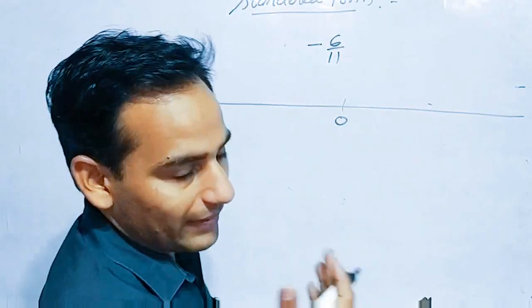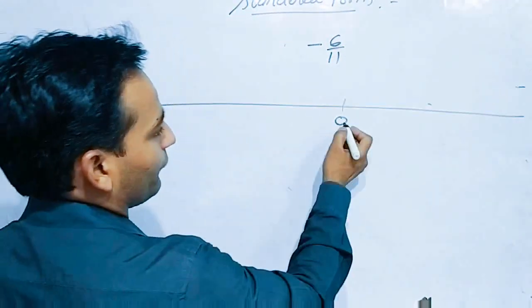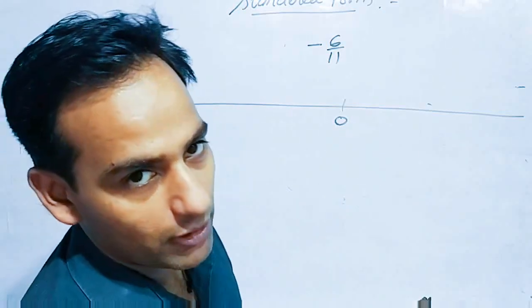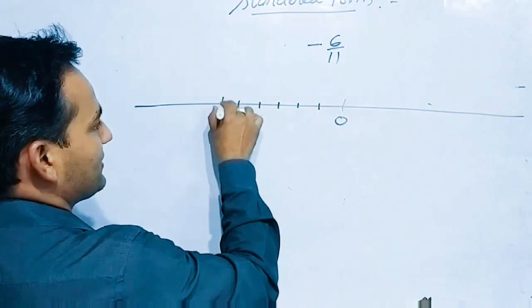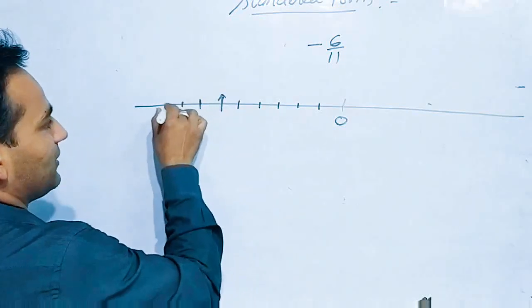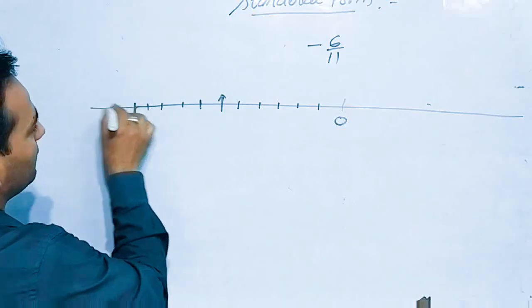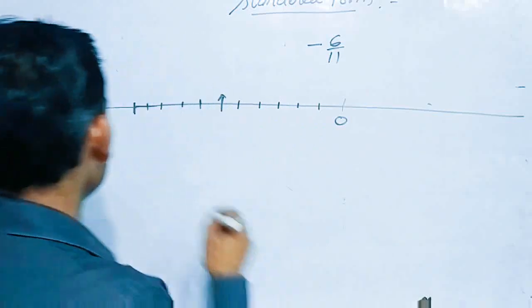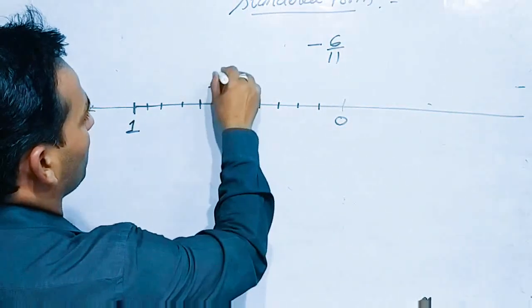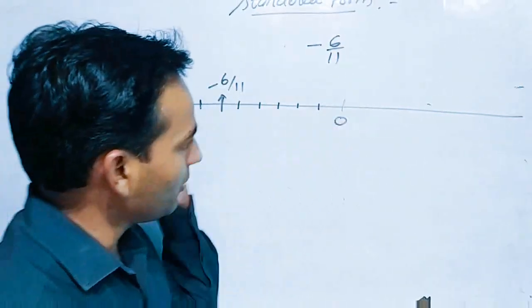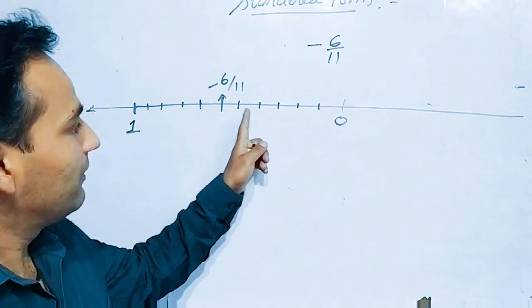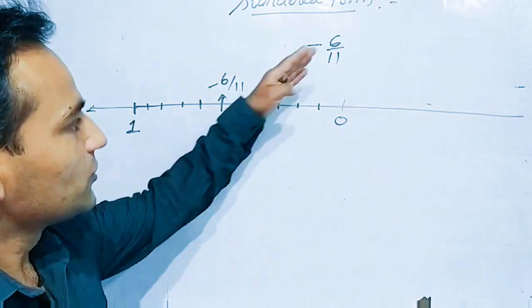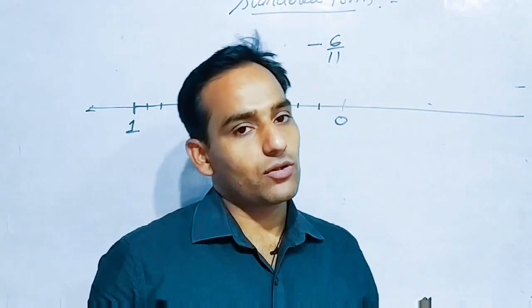So if we have minus 6 by 11, we will divide from 0 to 1 into 11 equal parts, like 1 by 11, 2 by 11, 3 by 11, 4 by 11, 5 by 11, 6 by 11, 7, 8, 9, 10, 11 by 11. What is the meaning of 11 by 11? 11 by 11 means 1. Okay, so we have 1, and this is minus 6 by 11. So this is all minus 1 by 11, minus 2 by 11, minus 3 by 11, minus 4 by 11, minus 5 by 11, minus 6 by 11. Okay, so this is the way you can represent the rational numbers on the number line.